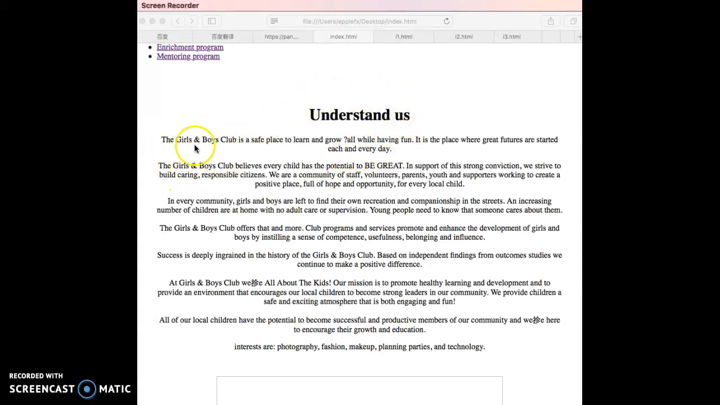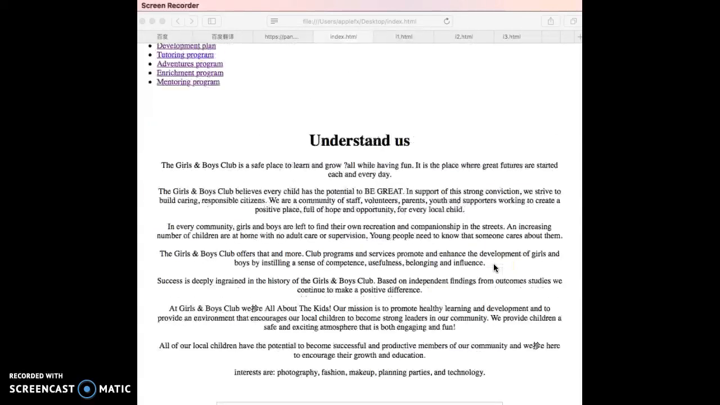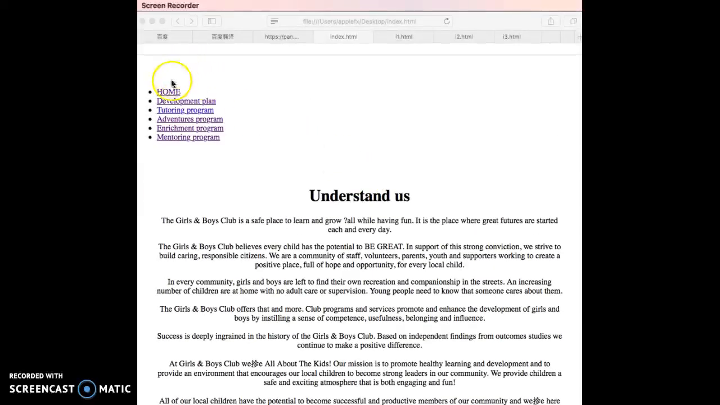This is the introduction page I designed. You can see this is the five functional pages.